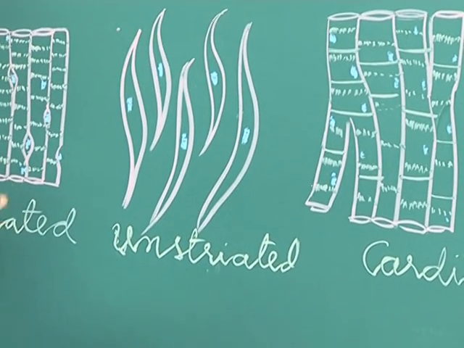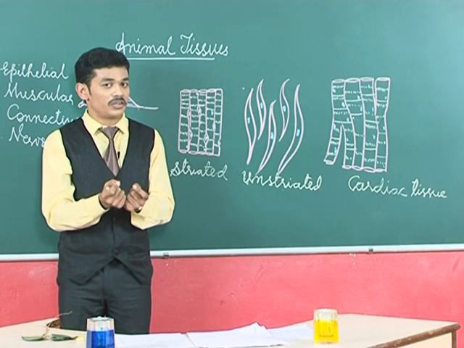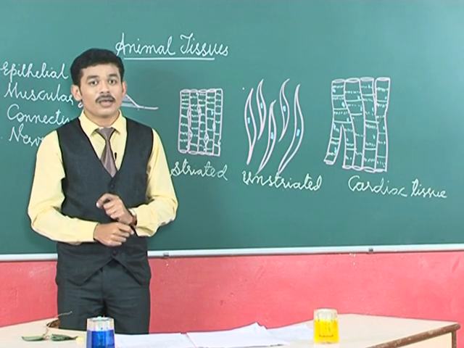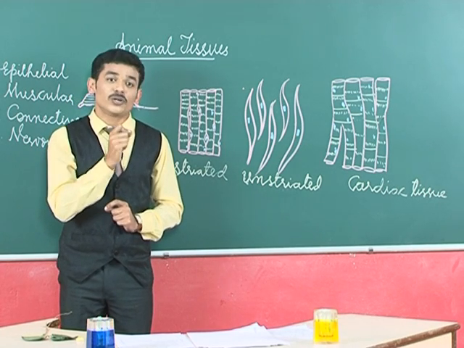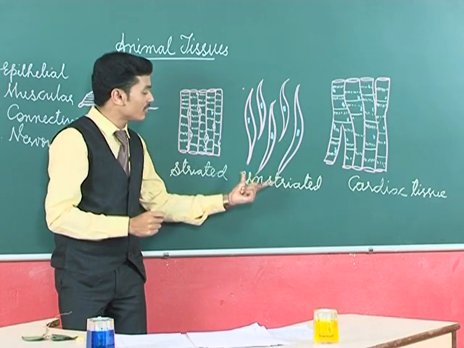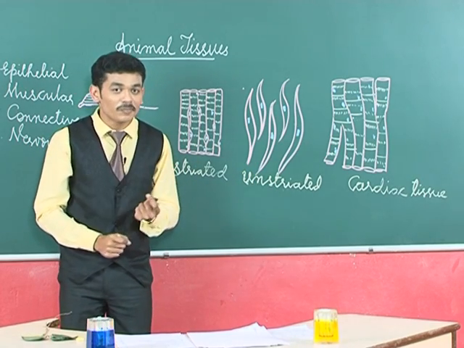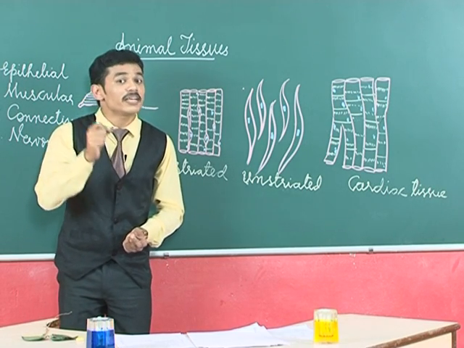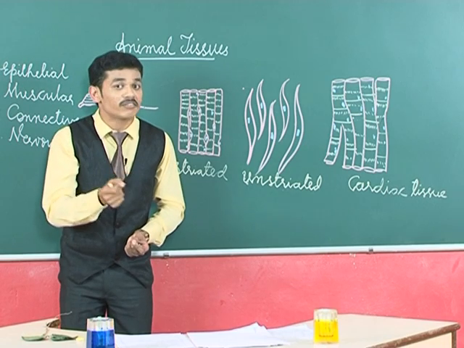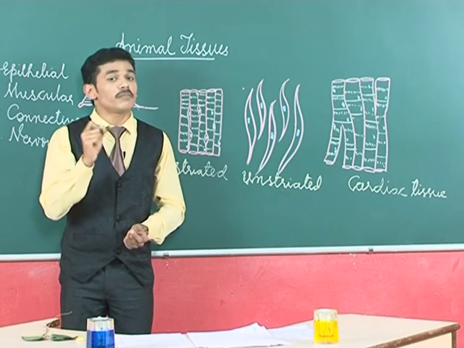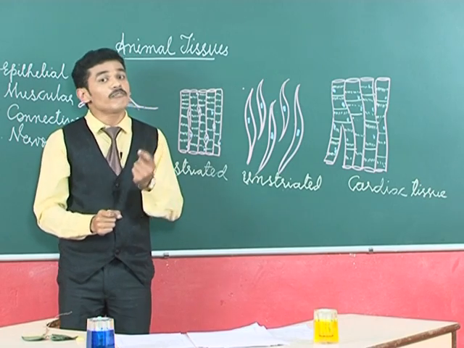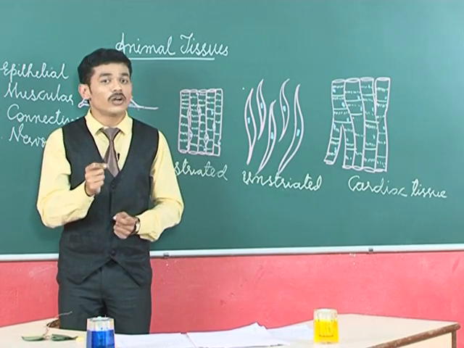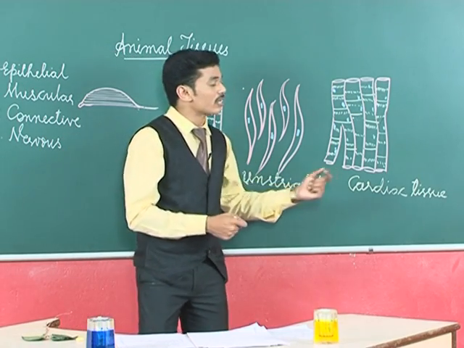And they are present where? They are present elsewhere in every organ, and they are responsible for contraction and relaxation. But the function of this is not under our control. So again, this has got three names: unstriated muscles, visceral muscles. Why visceral muscles? Because it is present in the viscera, in the internal organs. And also we call them involuntary muscles, because the contraction and the relaxation of this muscle is not under our control. Next, coming to cardiac tissue.